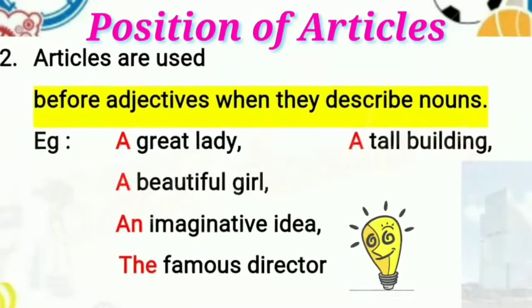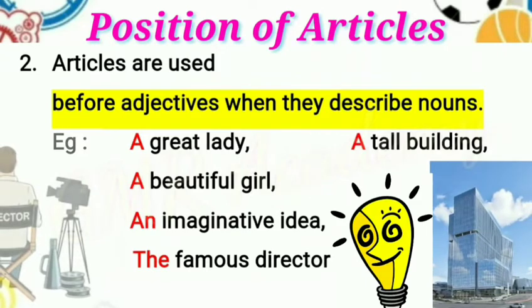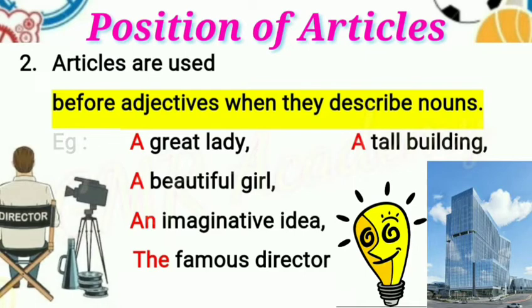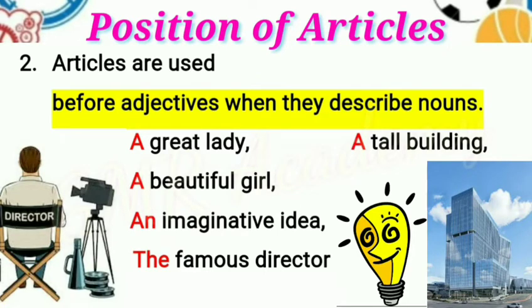Articles are used before adjectives when they describe nouns. Examples: a great lady. Here, lady is a noun, being qualified by great, an adjective. Before the adjective, we should use the article a. A great lady. Like this: a tall building, a beautiful girl, an imaginative idea, the famous director. Director is a noun, famous is an adjective. Before the adjective, we should use the article the.